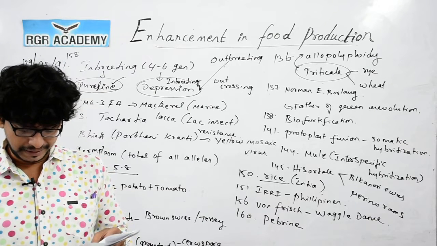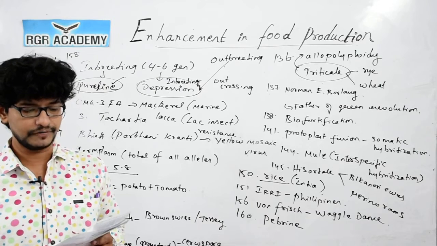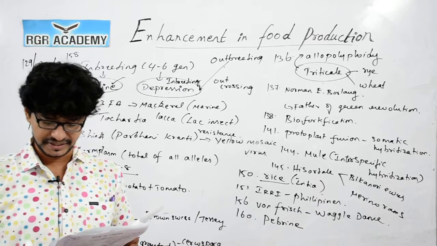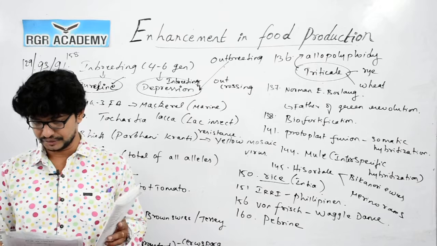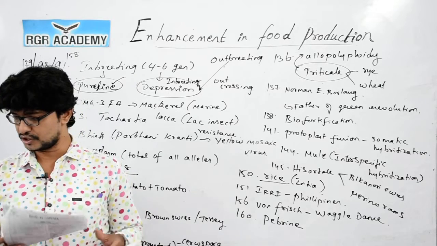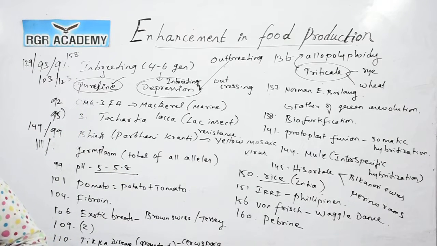165, the aim of plant breeding is to produce all of these actually. So, all 3 options: disease resistant varieties, high yielding varieties, early maturing varieties. All the options seem to be correct for 165.